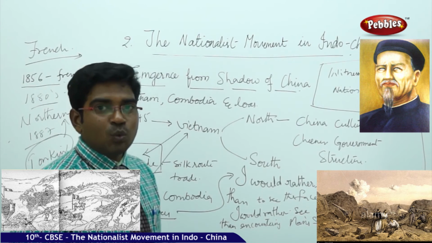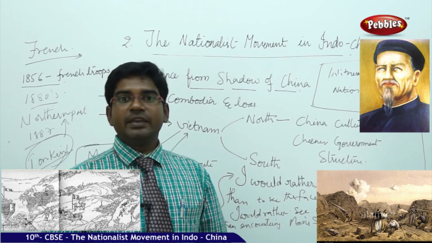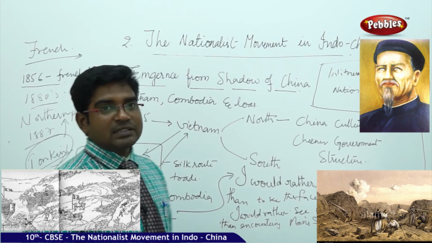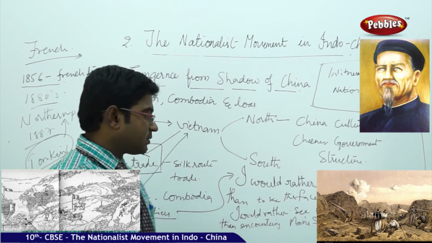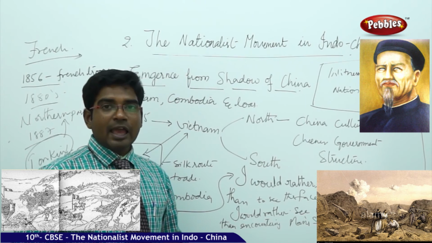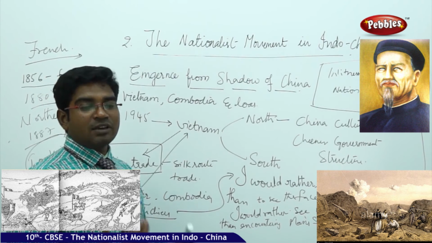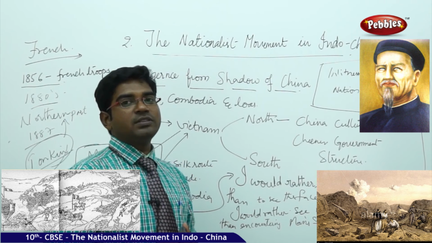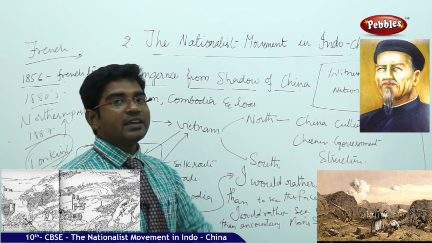Nguyen Dinh Chieu was a blind poet. Though he was blind, he was a famous poet in Vietnam. He expressed his views in the following lines: I would rather face eternal darkness than see the face of the traitors who are bringing troubles for us, and I would rather see no man than see a man suffering. I would rather be a non-witness than witness a nation being dismembered.